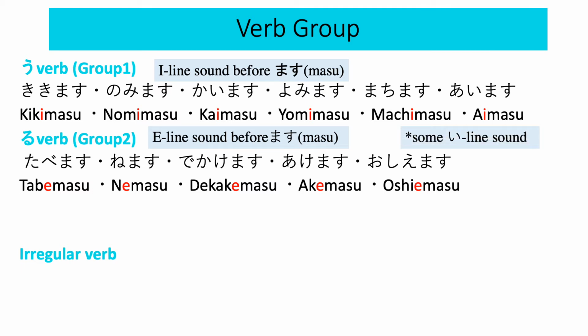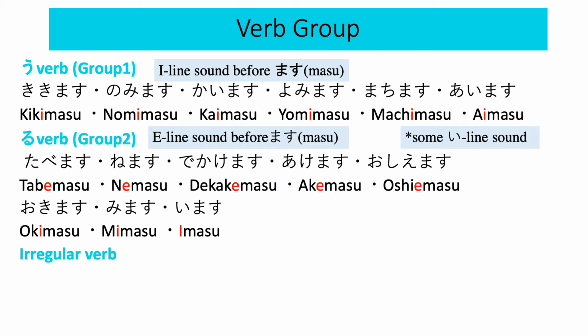However, there are some I-line sounds before MASU for the RU-verb as well. 起きます, to get up, 見ます, to watch or see, います, to be or exist, 降ります, to get off a vehicle, 借ります, to borrow or rent. So these I-line sounds before MASU in RU-verbs you have to memorize. Again, 起きます, 見ます, います, 降ります, 借ります.